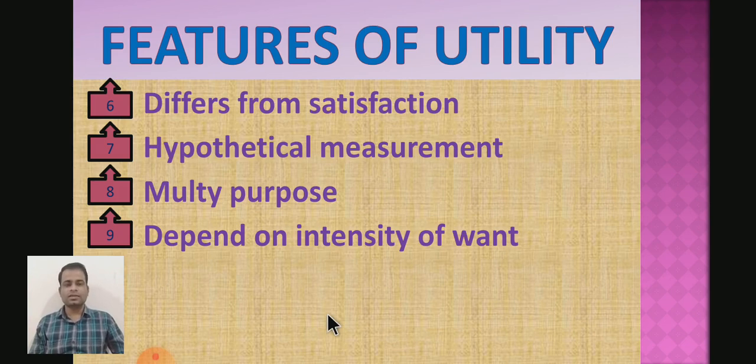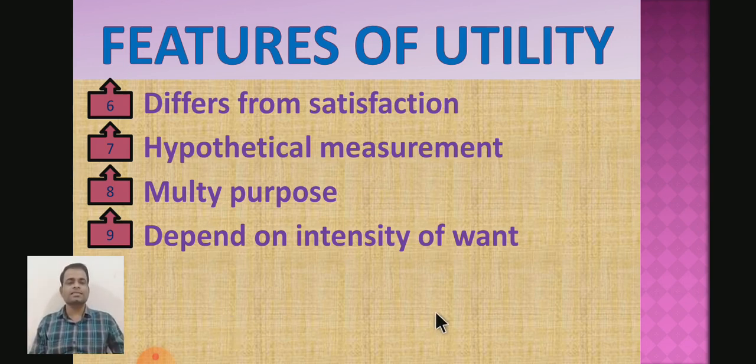So the utility derived by a consumer from any commodity depends on the intensity of the wants.